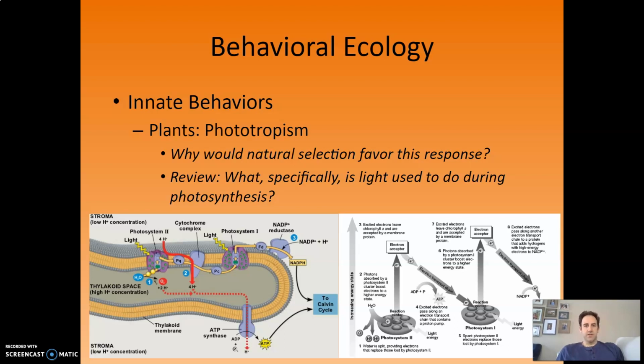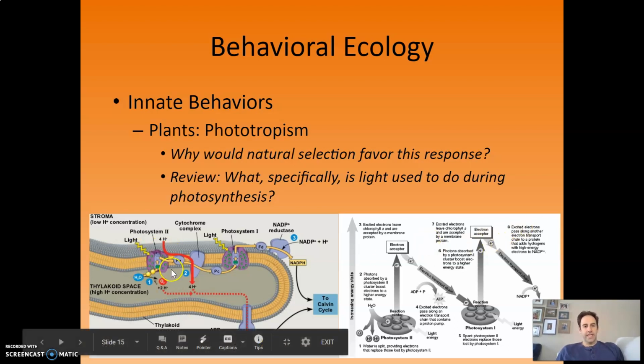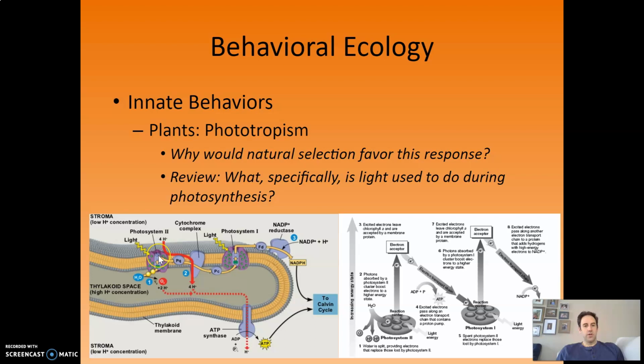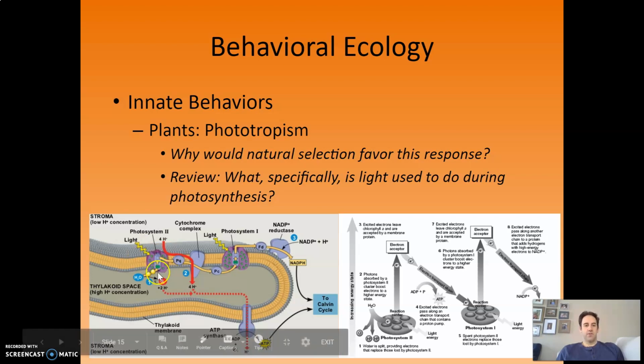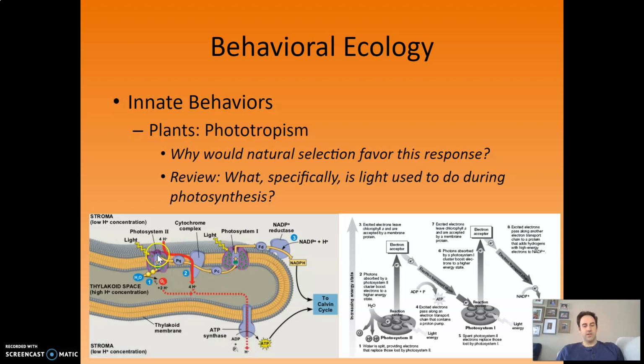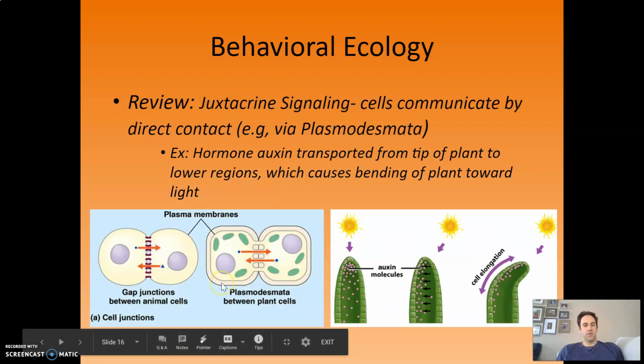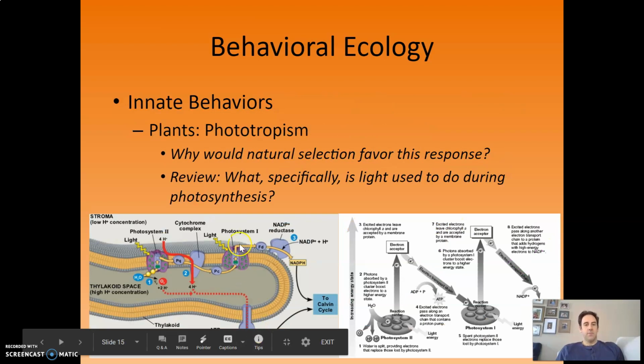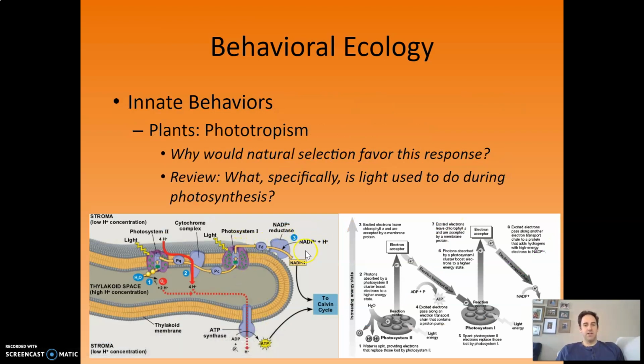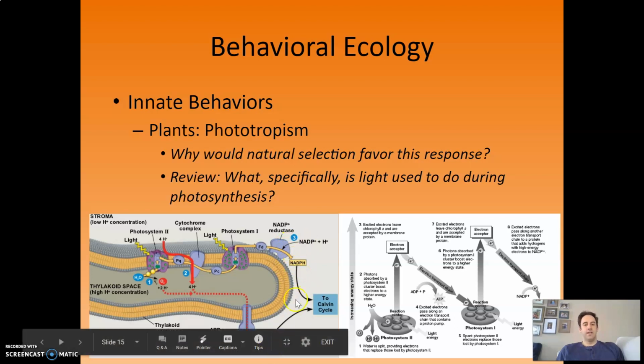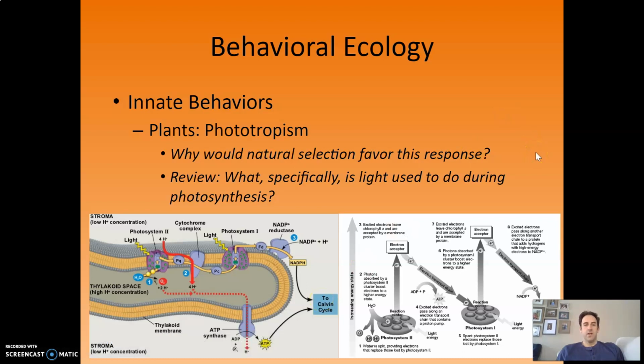The second question, what specifically is light used to do? Well, you may recall that light is what excites the electron in that photosystem to jump up to a higher energy level. And there's photosystem 2, photosystem 1, and the first, over here where the light electron gets excited, it's passed down an electron transport chain, generates a proton gradient, which is used to make ATP. Over here, the electron is passed to NADP+ to make NADPH, and then that ATP and NADPH goes to the Calvin cycle where it's used to create sugars. So light is obviously very beneficial. Bending towards the light is useful.